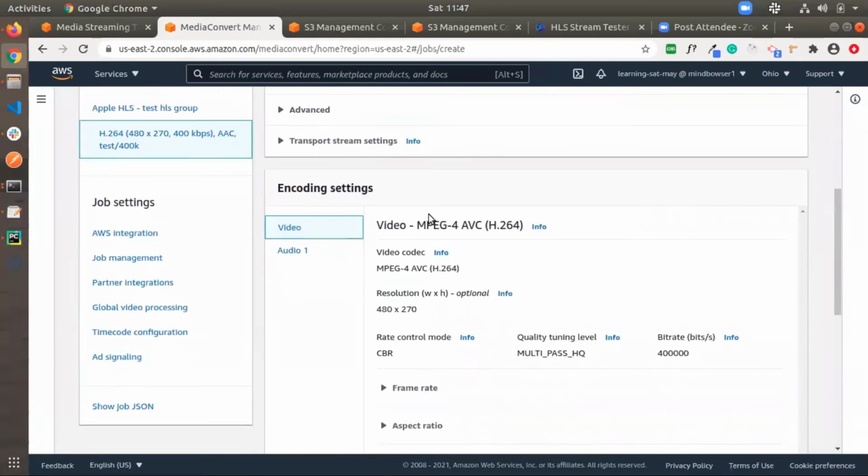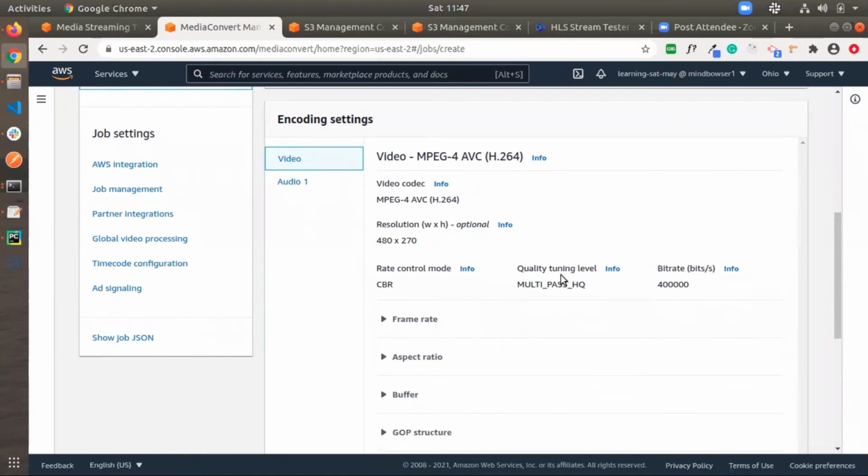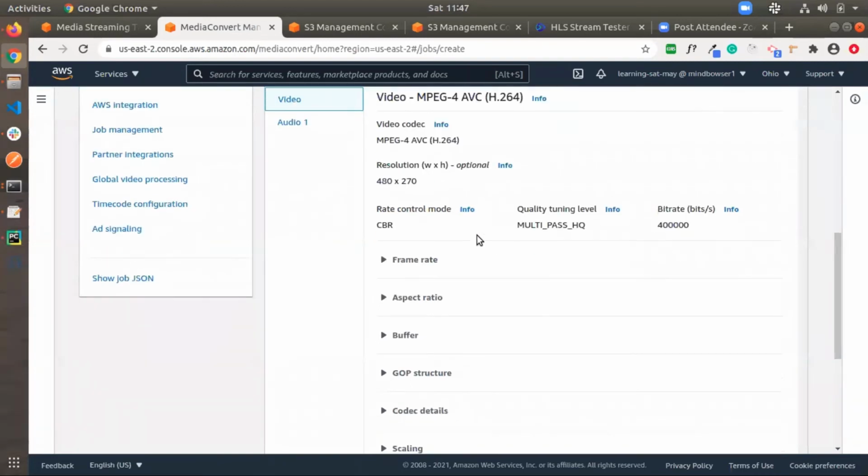After that, I will show some encoding settings. These encoding settings, which Rishikesh mentioned earlier, are required to complete the jobs, and they depend on the output files. Here I will show the important points which will be helpful to stream the video. Like rate control mode, this is a constant bit rate.